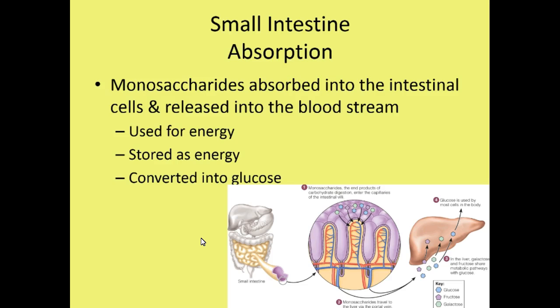You'll learn about this more later, whether it be in class, another video, or by reading it in the textbook. So the end result of carbohydrate digestion will be the absorption of the monosaccharides glucose, galactose, and fructose in the small intestine.